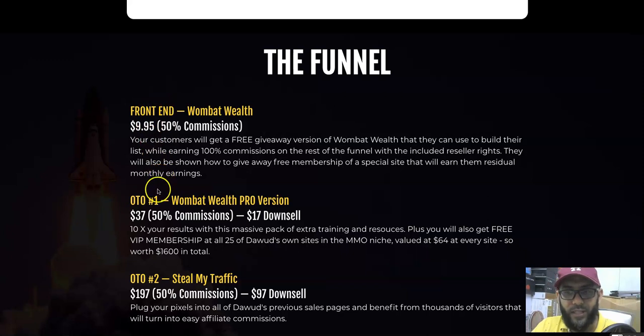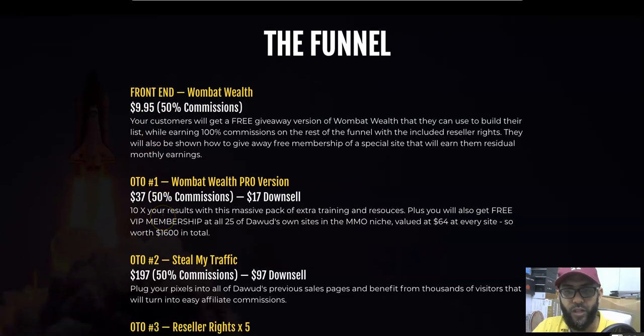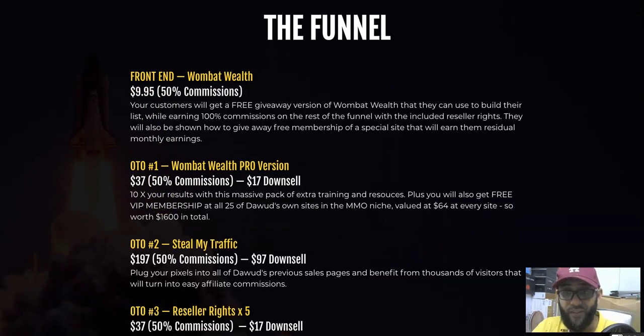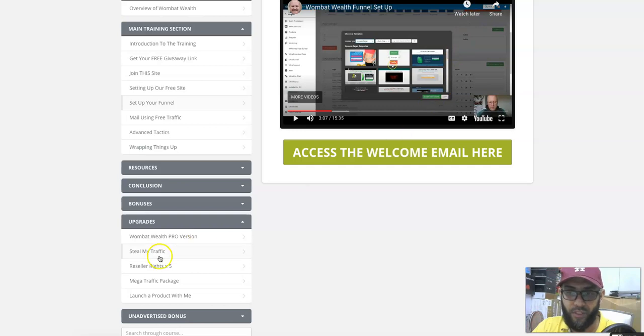But if you want to check out the other OTOs, if you're serious enough, even if you're not buying the front end now, I always say you can go back to the membership area. It's going to be there. You can always come back and buy, because this one membership site you're getting free on the front end, and with the pro version you're going to get 25 of them. You get more options to spread out your ads and drive traffic. That's why the membership site will be useful, but it's totally optional.